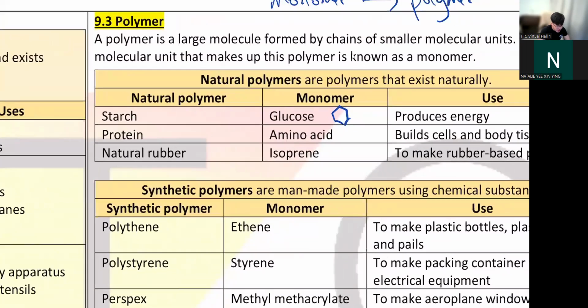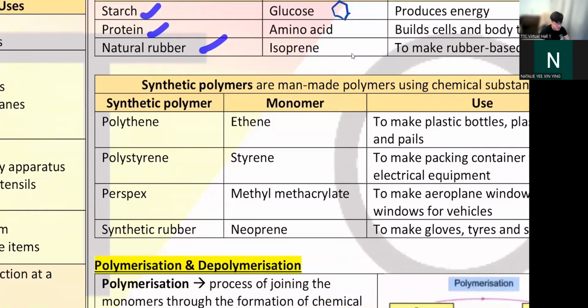And of course, polymer, we have natural polymer like starch, protein, and rubber. And of course, we have synthetic polymer. Synthetic means human-made. These are mainly plastics like polythene. You know polystyrene, the white color thing. When you buy TV or when you buy whatever house appliances, the thing is wrapped in this white color thing to absorb shock, right? That's the polystyrene lah.